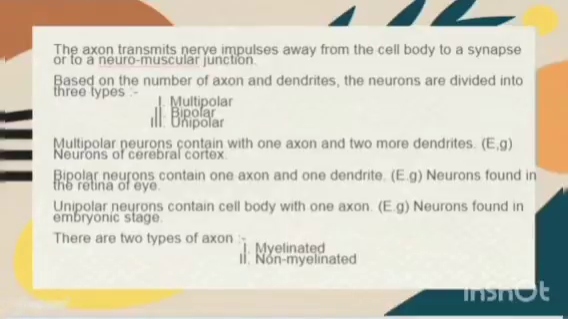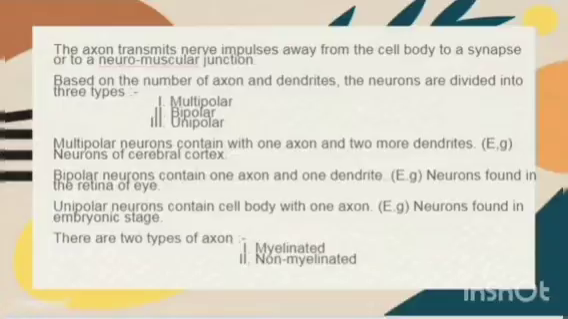Based on the number of axons and dendrites, the neurons are divided into three types. First is the multipolar neurons, which contain one axon and two or more dendrites. Example, neurons of the cerebral cortex. The second one is the bipolar neurons, which contain one axon and one dendrite. Example, neurons found in the retina of the eye. And the third one is the unipolar neurons, which contain a cell body with one axon. Example, neurons found in the embryonic stage.